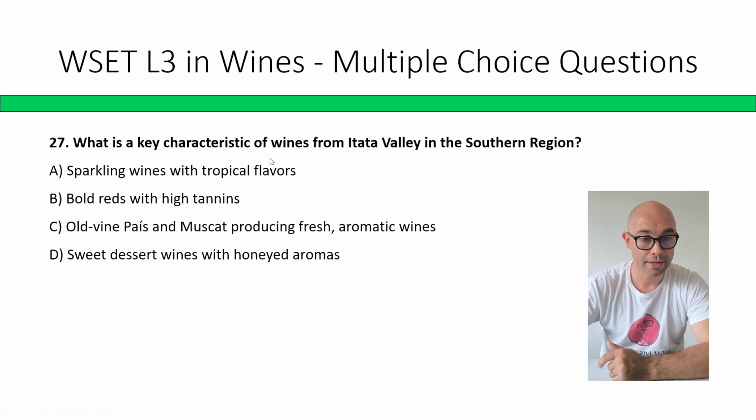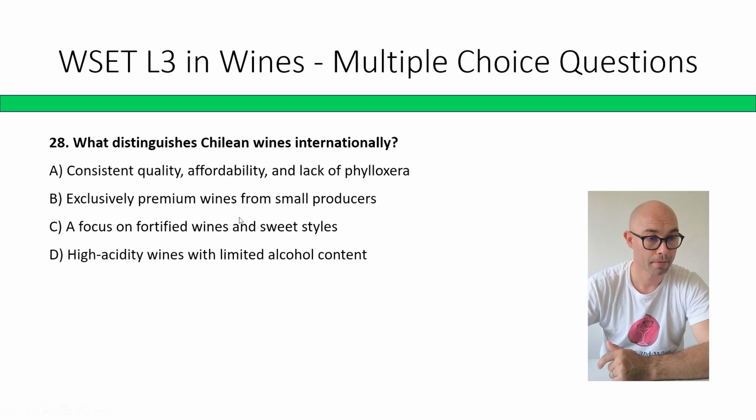What is the key characteristic of wines from Itata Valley in southern region? Sparkling wines with tropical flavors, bold reds with high tannins, old vine País and Muscat producing fresh aromatic wines, sweet dessert wines with honeyed aromas. The correct answer is C, old vine País and Muscat producing fresh aromatic wines.